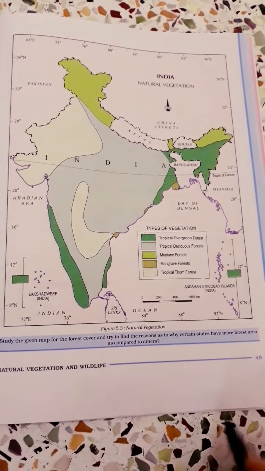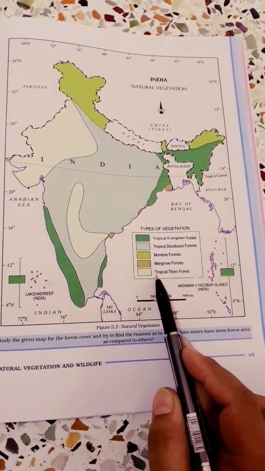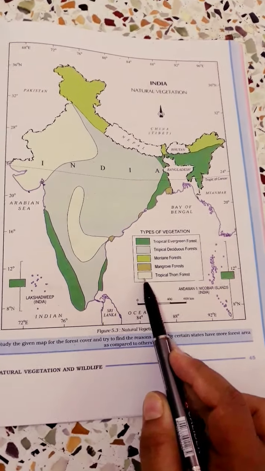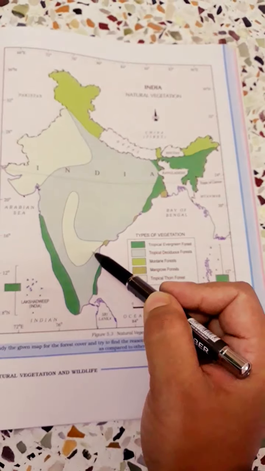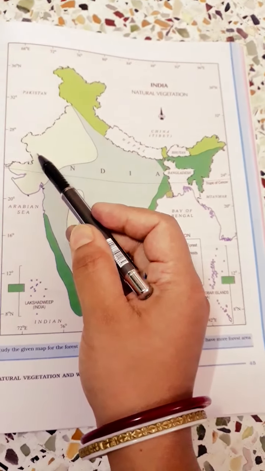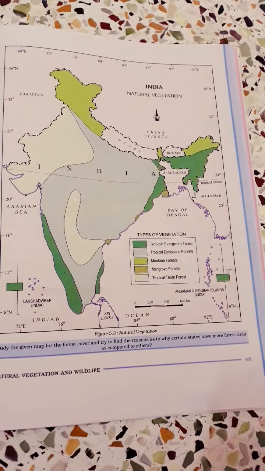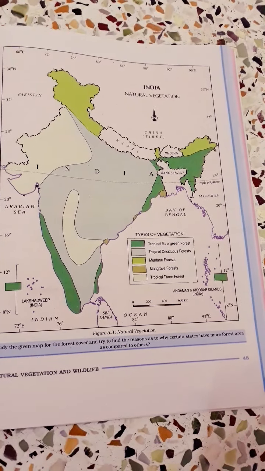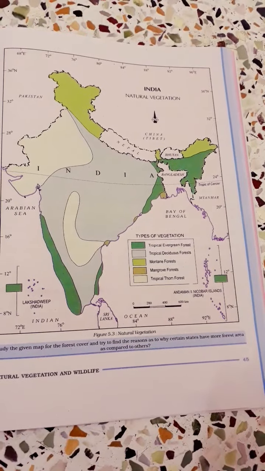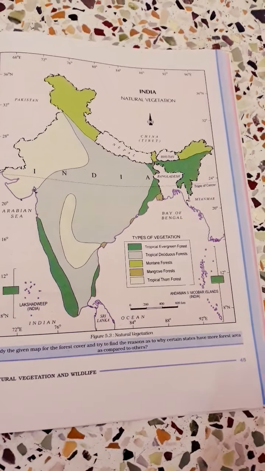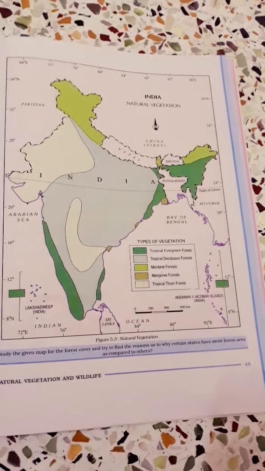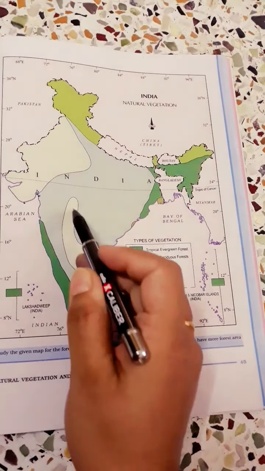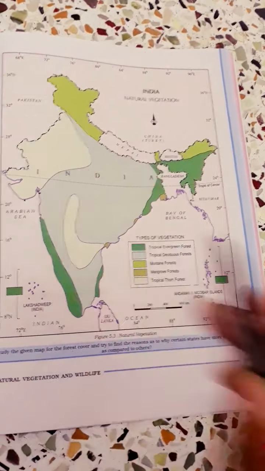Look at the map again. This portion, this light yellow color, is where the Thar desert is located. In this portion this type of forest is mainly found, known as thorny forests or scrubs, and in this part of India also thorny forests are found.